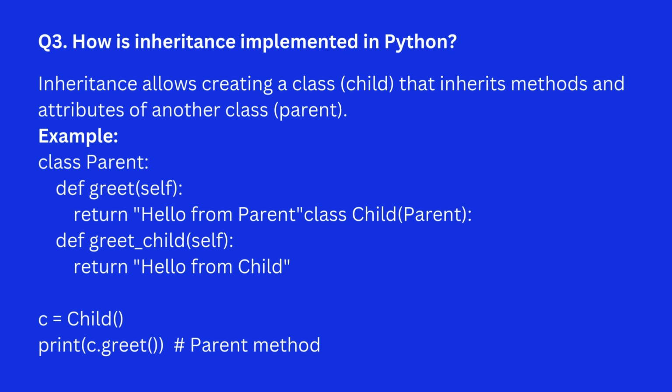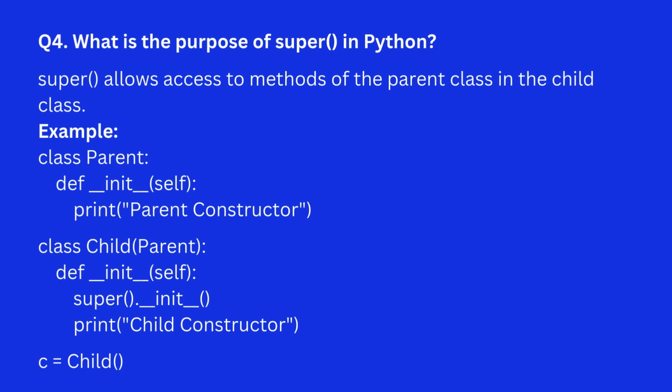Question 3. How is inheritance implemented in Python? Answer. Inheritance allows creating a class, child, that inherits methods and attributes of another class, parent. Example. Question 4. What is the purpose of super() in Python? Answer. super() allows access to methods of the parent class in the child class. Example.